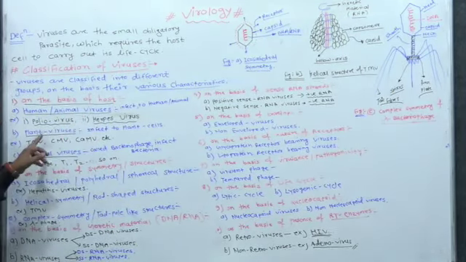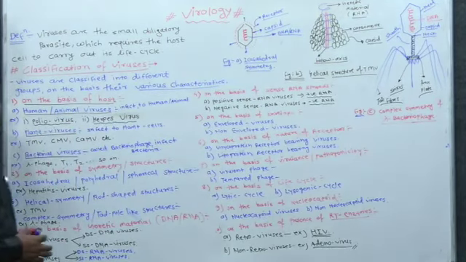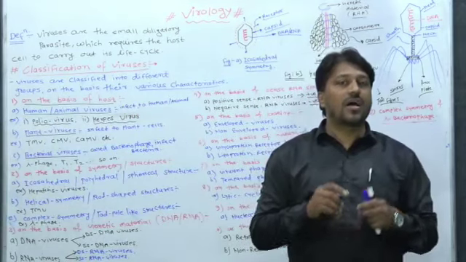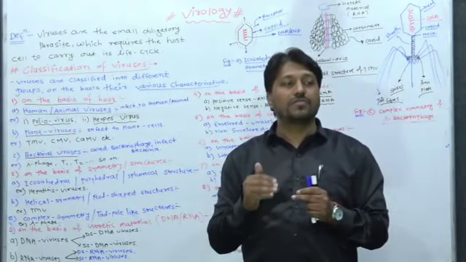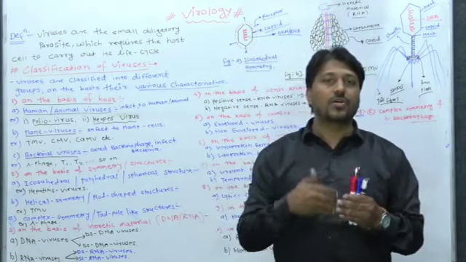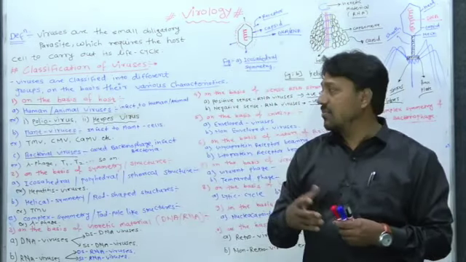Then the plant viruses. These viruses infect plant cells, and they show their replication, multiplication or assembly in that plant.